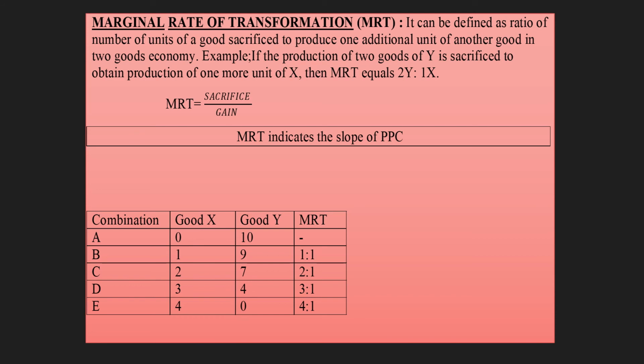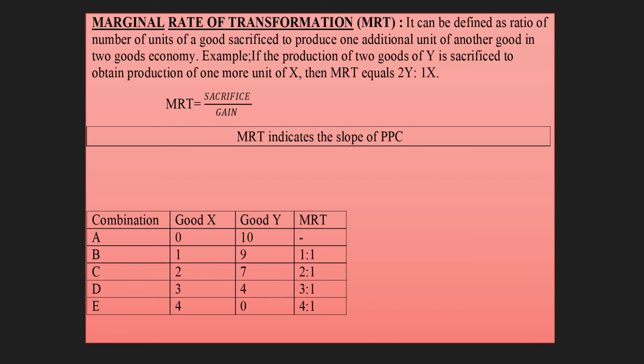Fourth, for combination E, it indicates if we want to produce 1 more unit of good X, we are sacrificing 4 units of good Y. 4 minus 0, 4. This means 4Y is to 1X.